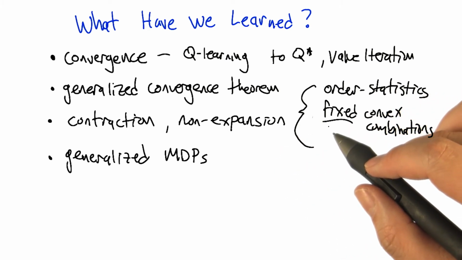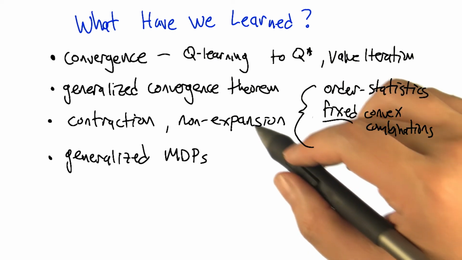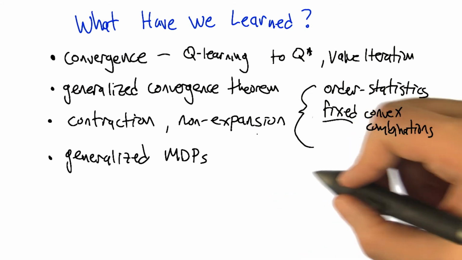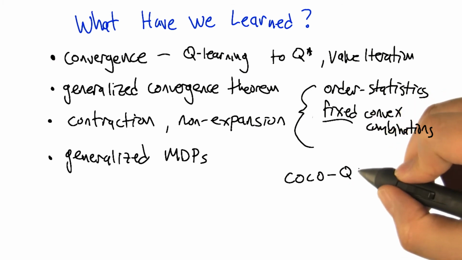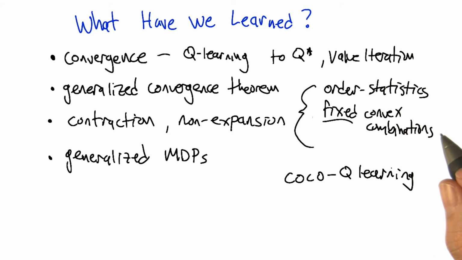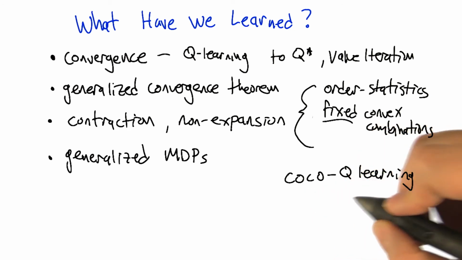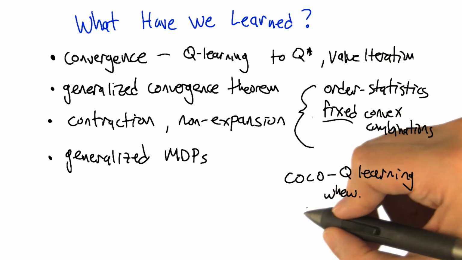And there are some examples of Q-learning like update rules that are not non-expansions, and yet it converges anyway. There's one that I was involved with really recently that we called Coco Q-learning. Of course you did. It is a two-player game setup. And that one you can show that it's not a non-expansion, but it converges anyway. Okay, so look, one last thing, and I think we've covered everything, but I realized we have an open question.